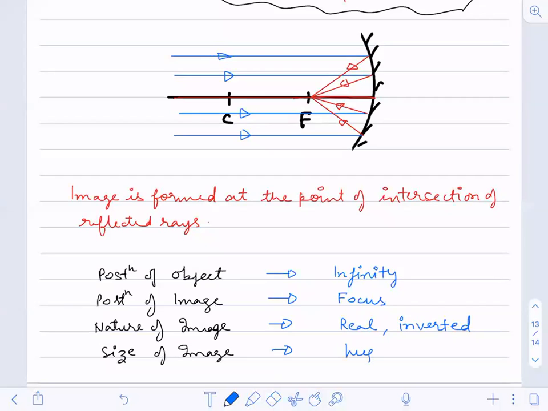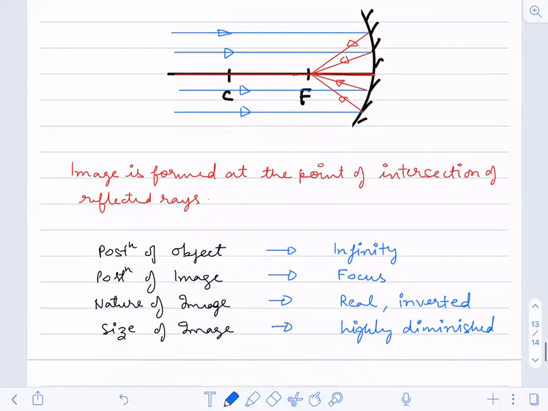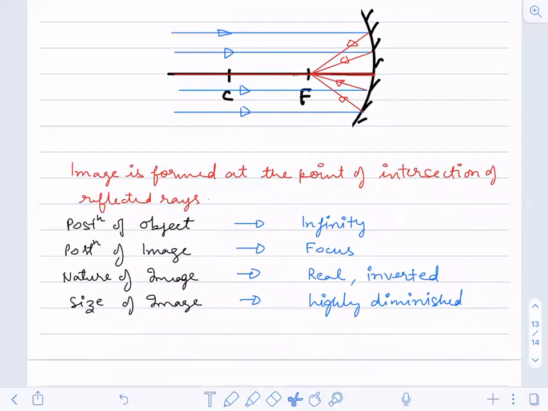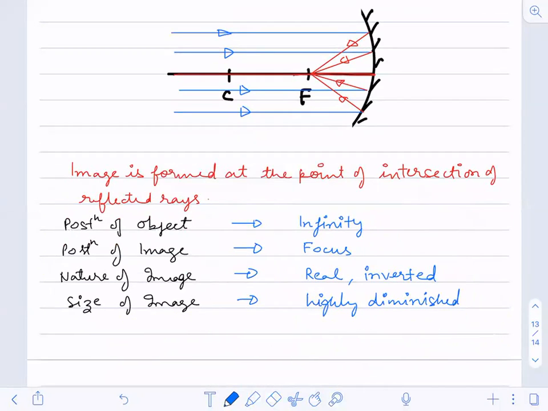You should not write diminished. You should write it as highly diminished, or better, point sized. If you write point sized, that will be a better thing.